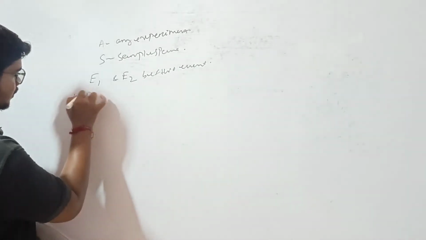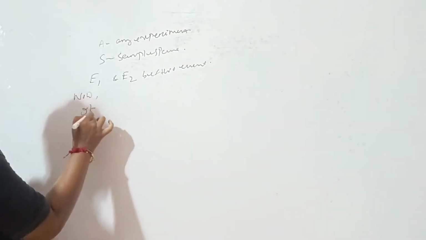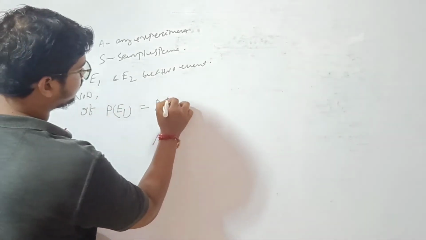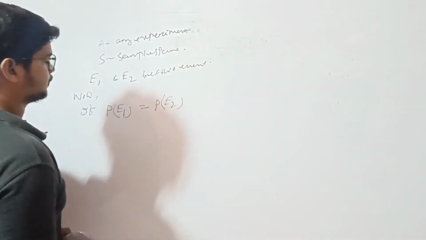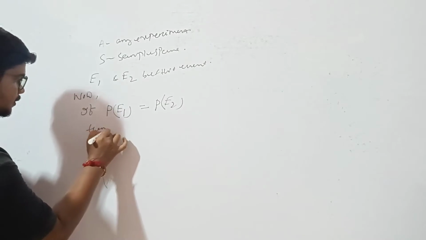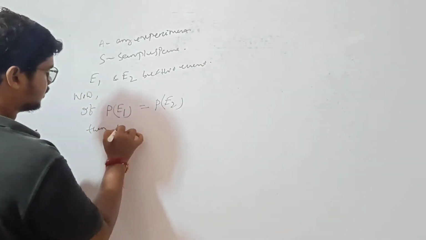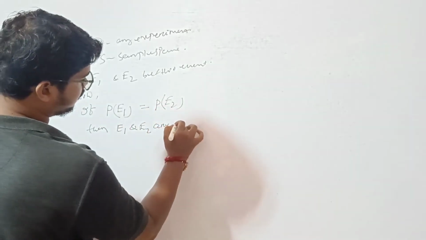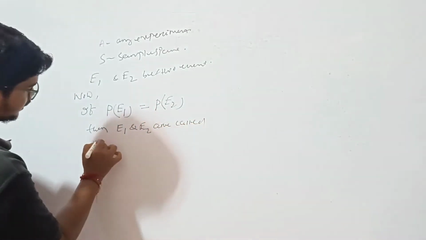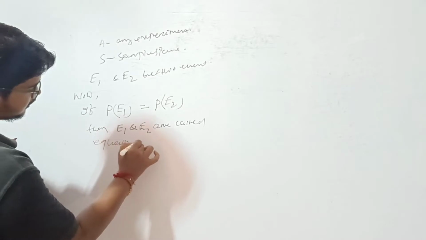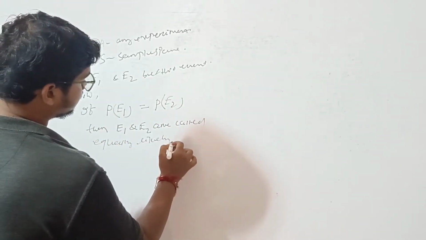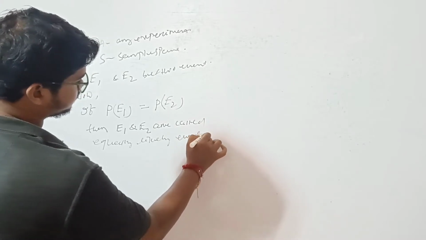Now if probability of E1 equals probability of E2, then E1 and E2 are called equally likely events.